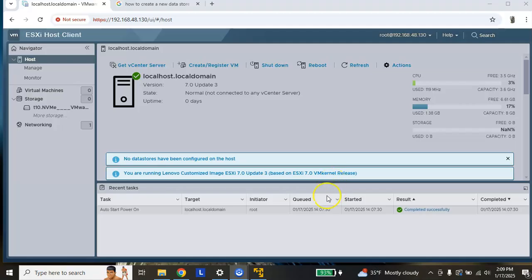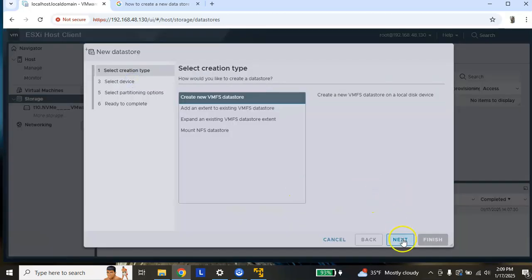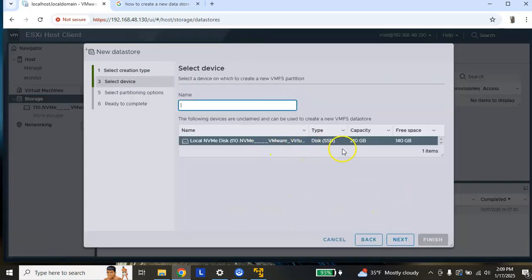Now our machine is up and we have logged back in to the ESX7 version. If I go to storage and say new data store, say new, it will show me the capacity that I can use for this one. I want to create the new data store as new data store 1.